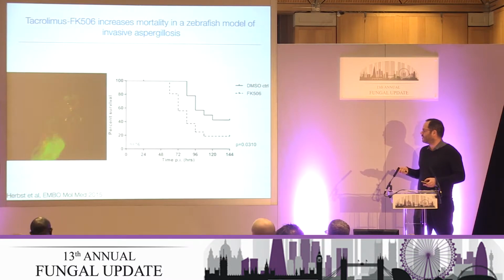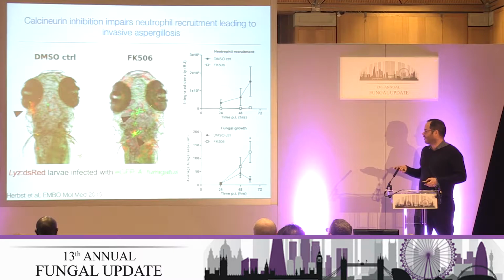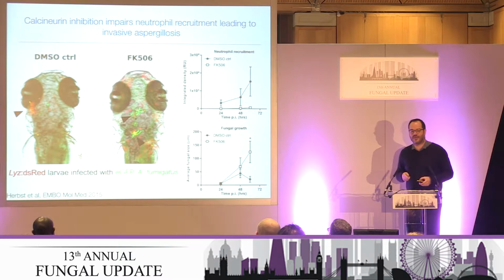We replicated this in a zebrafish model. I don't know if you can see that so easily, but you see a zebrafish with some fungi within the brain. And those animals, when treated with FK506, had increased mortality. We were also able to show in whole zebrafish larvae that there was effectively very poor neutrophil recruitment to areas of infection, resulting in progressive hyphal germination.